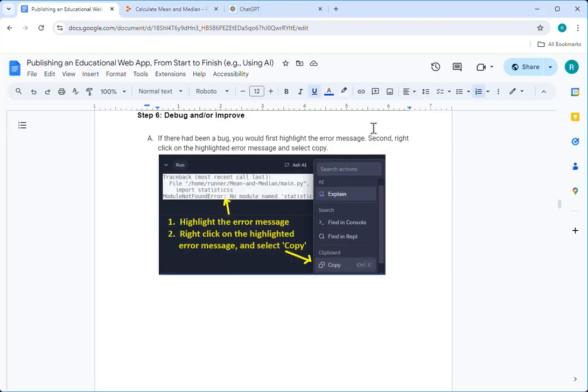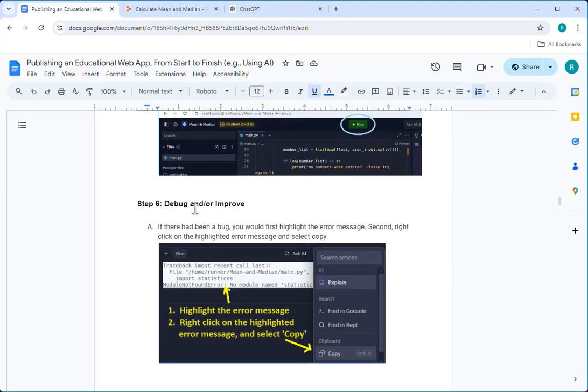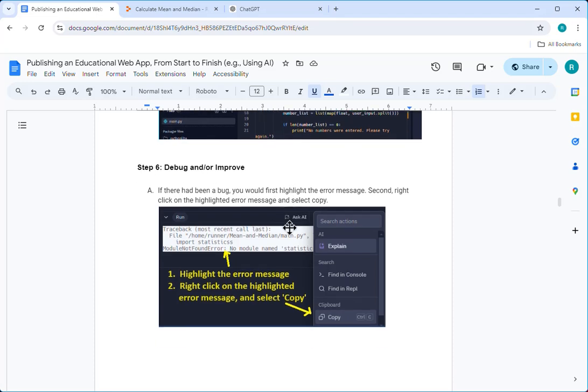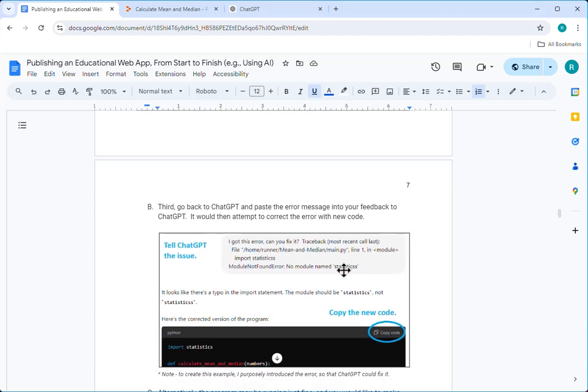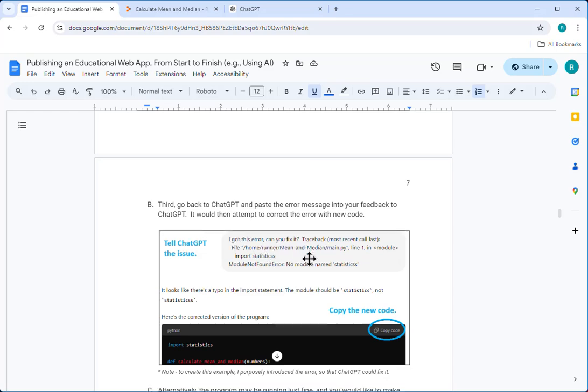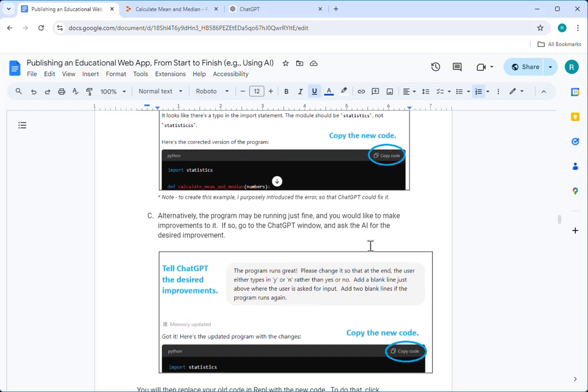All right, so coming back to our set, you may need to debug and or improve your program, right? So if there's an error here, you highlight it, and then you can right click on the highlighted error message and select copy. That's what I did that actually worked. Then you would go ahead and tell ChatGPT about that error and get the new code.